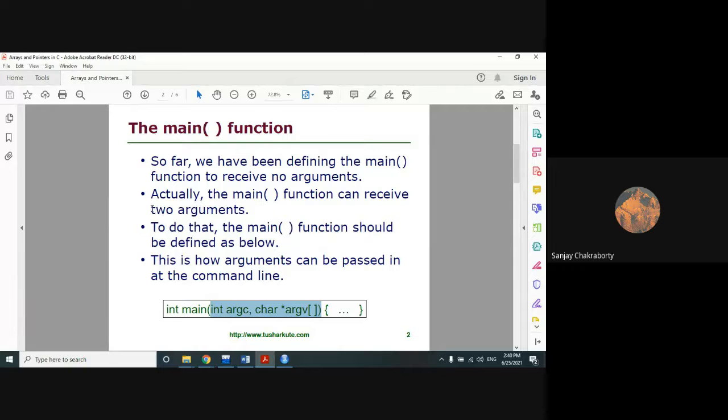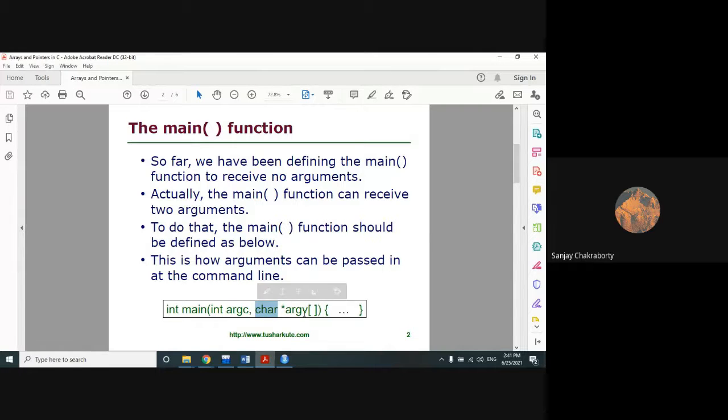A main function can receive two arguments. The first argument is argc, which is of integer type, and the second argument is argv, a pointer to an array, which is of character type. So by default, it will hold strings.